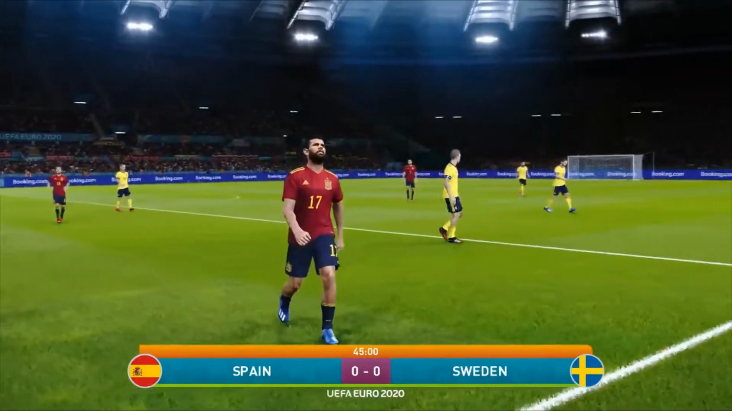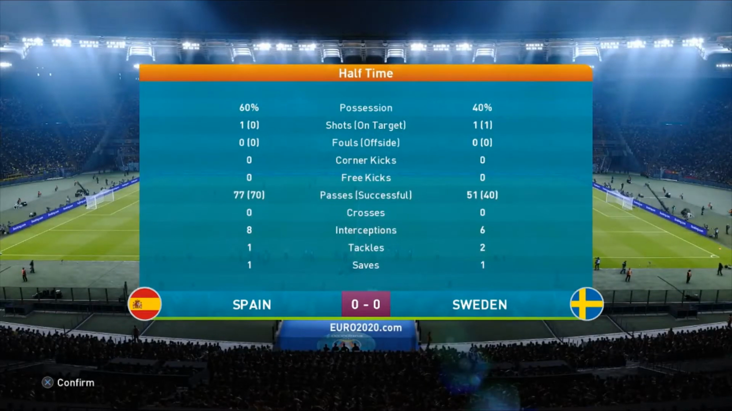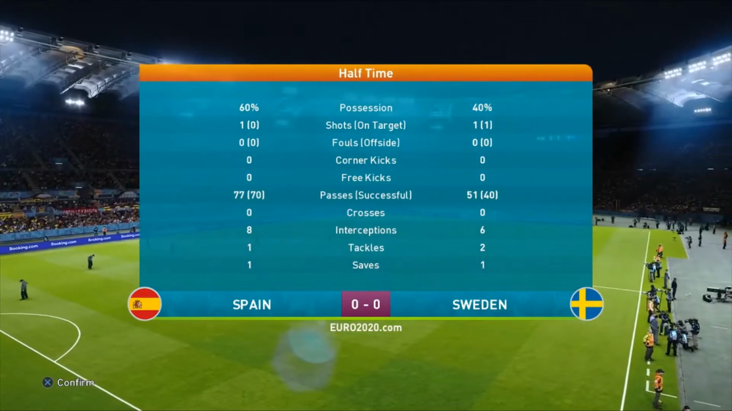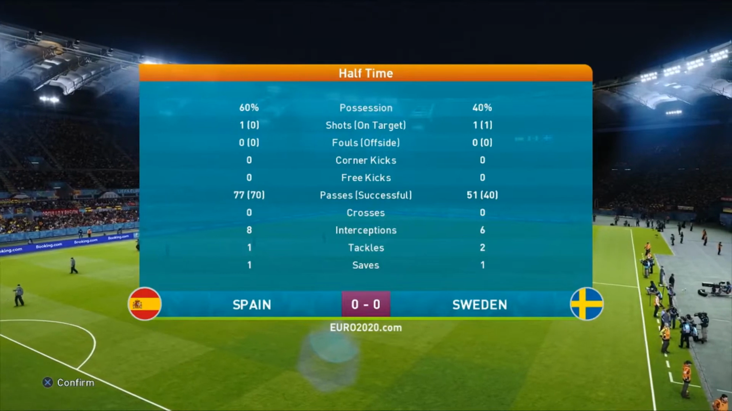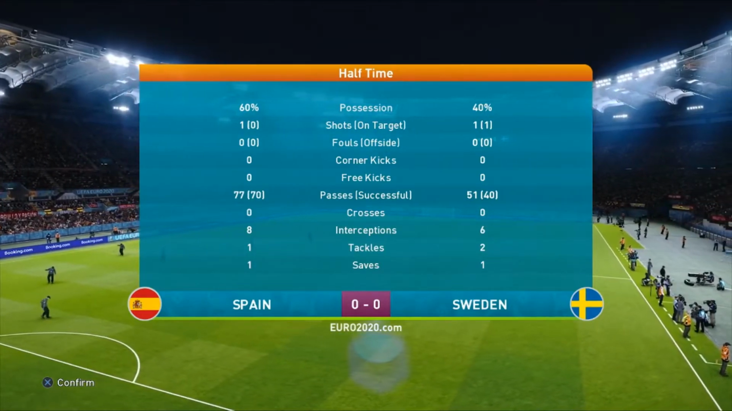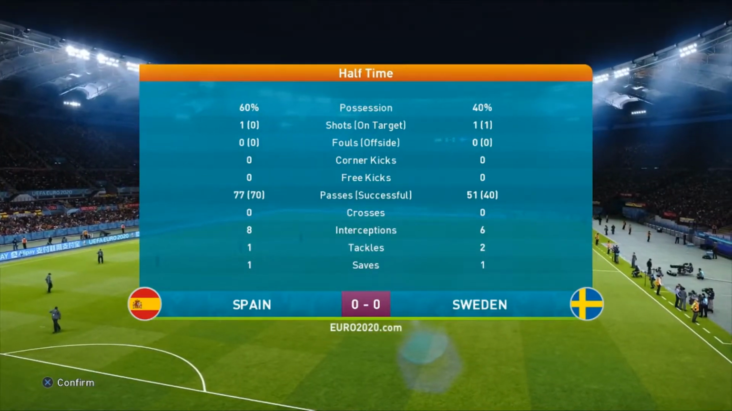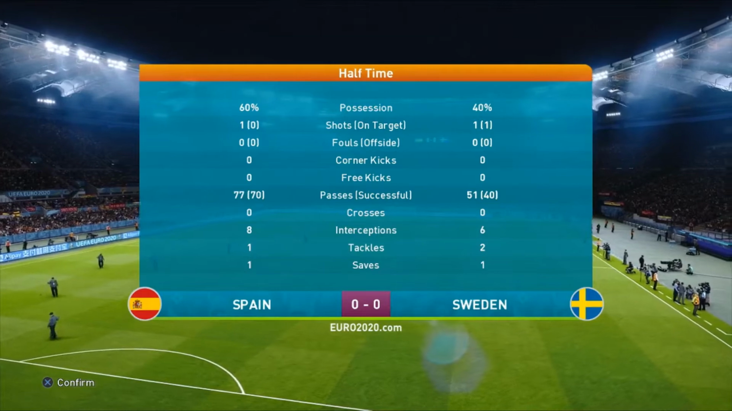Wasn't the best attempt in the world, but it's our first opportunity of the game. And as it stands, Spain 0, Sweden 0. As you can see here, 60% possession for the Spaniards. They've had a lot of passes, but they've not really done anything with it so far. The Swedes are quite happy to sit back and attempt to counter-attack. But so far, very disappointing from both sides.